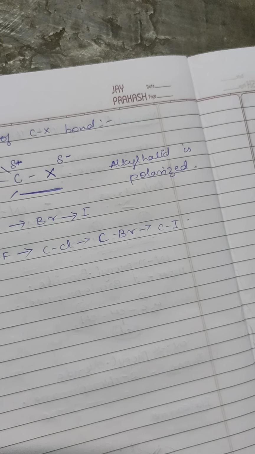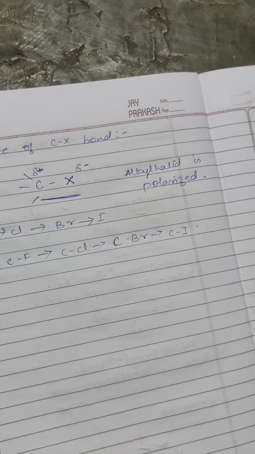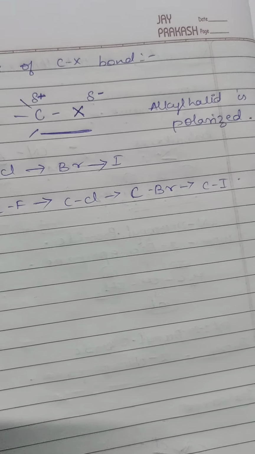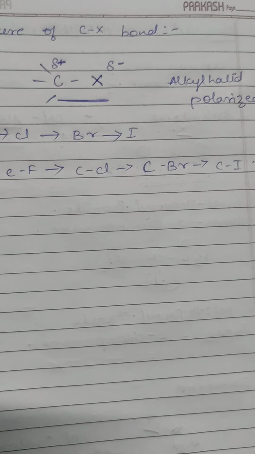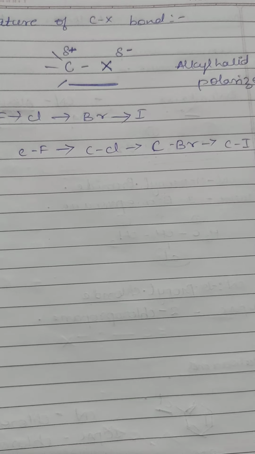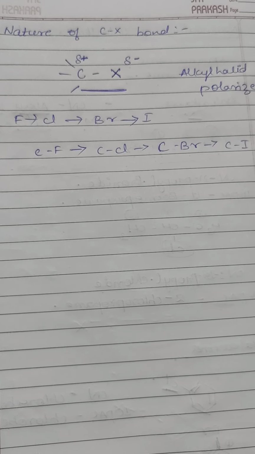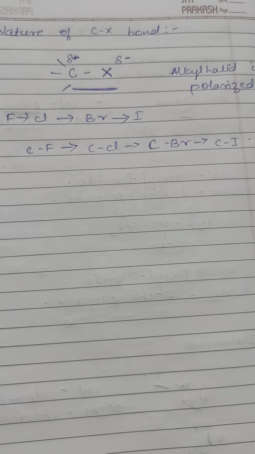In the same way, talking about their bond enthalpy, that is bond energy, it decreases down the group as the size increases down the group. So this was about the nature of the C-X bond of haloalkanes.